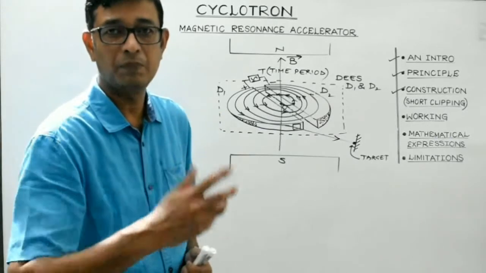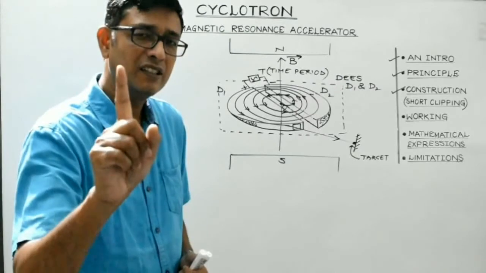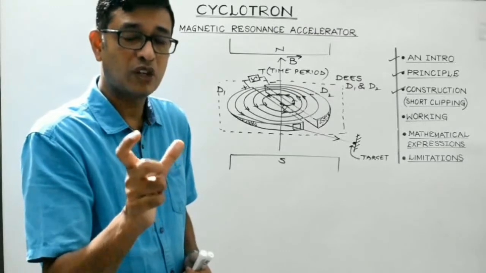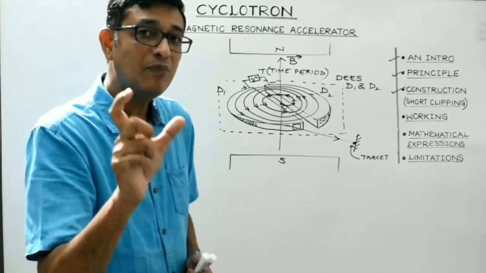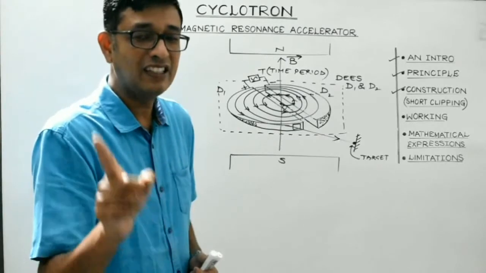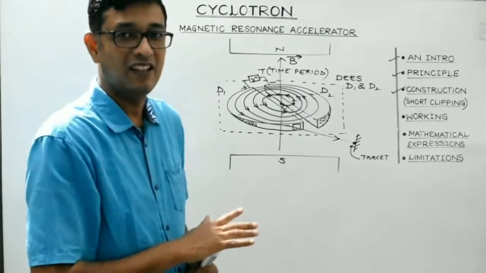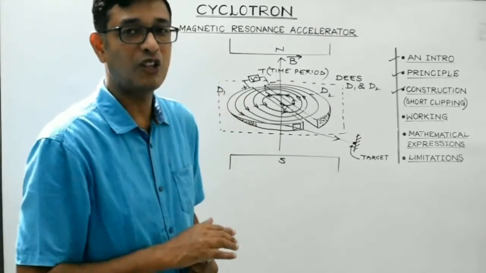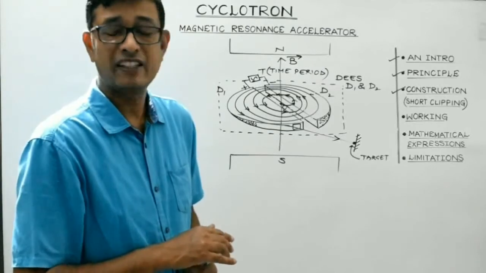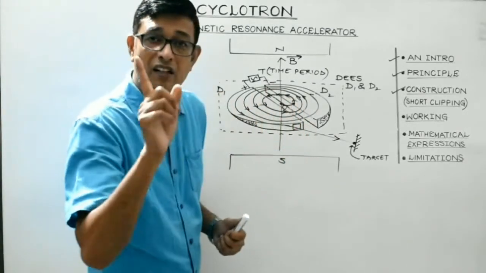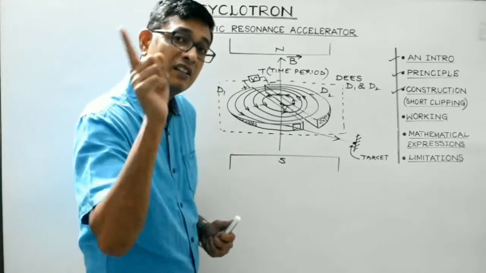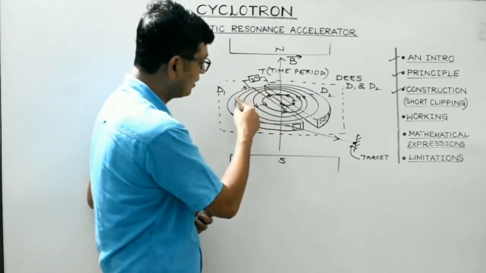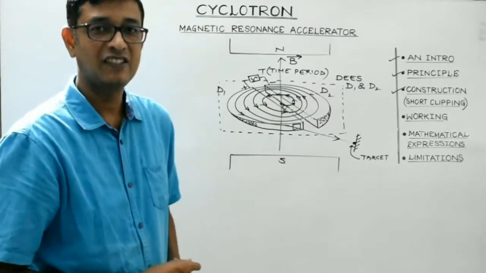It won't do its purpose. So basically, the most important point to be remembered, students, is that there should be a synchronization. What I mean to say is that the time spent by a charged particle inside a D must be constant. It shouldn't be dependent upon the speed or the radius of the semicircular path which it follows. It simply means that a charged particle will spend the same time inside a D, whether it is following a semicircular path of smaller radius or a semicircular path of larger radius.